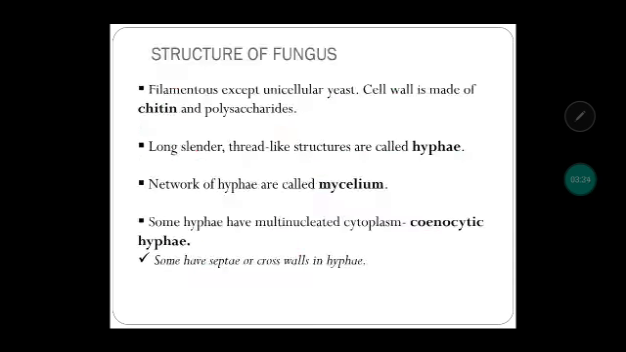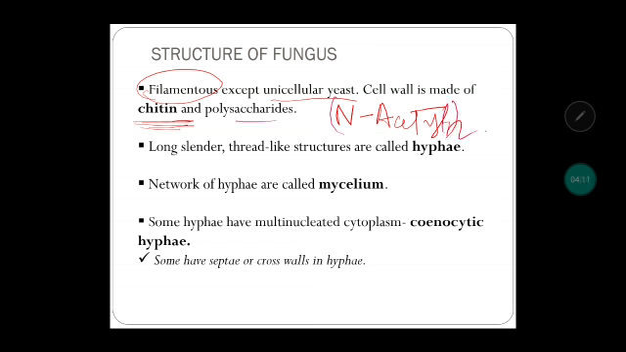Now let us look at the structure of fungus. How does a fungus look? Fungus generally is multicellular. It is filamentous in nature, except the unicellular yeast. It contains a cell wall, and this cell wall is different from the cell wall of a plant cell. How? The plant cell wall is made up of cellulose, but the fungal cell wall is made up of chitin. Again, it is a complex sugar molecule, a polymer of N-acetyl glucosamine.